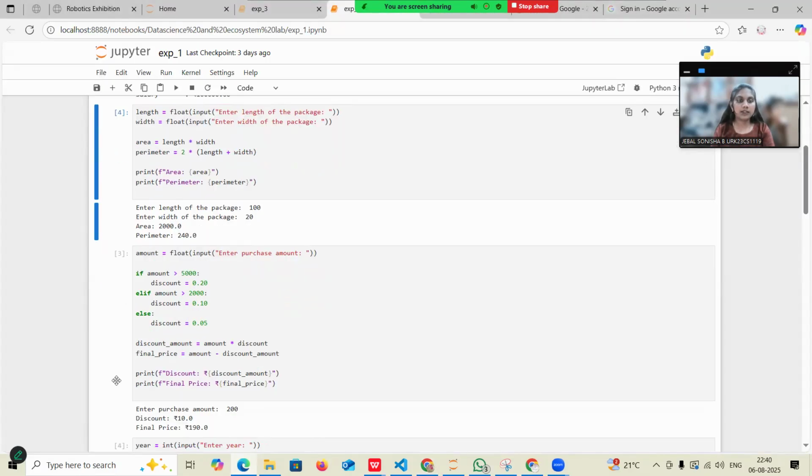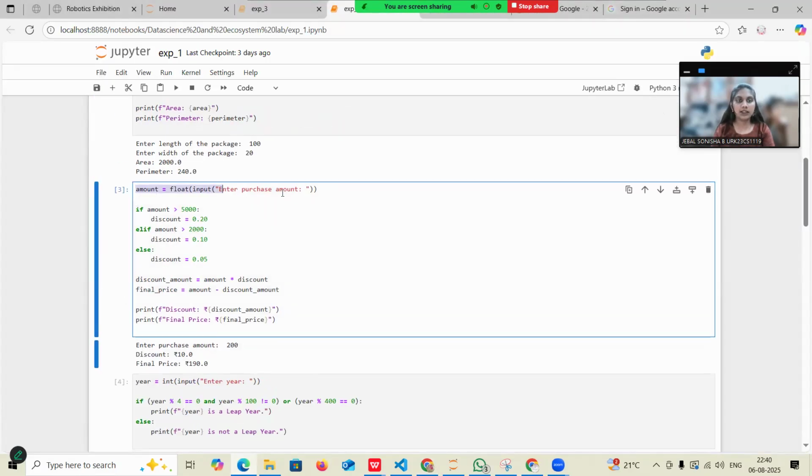In the code, I'm getting the amount from the user. Then I'm giving the conditions. If the amount is greater than 5,000, I'm giving 20 percent as discount, which I have converted into decimal. Else if it is greater than 2,000, my discount will be 10 percent, and else the normal discount will be 5 percent.